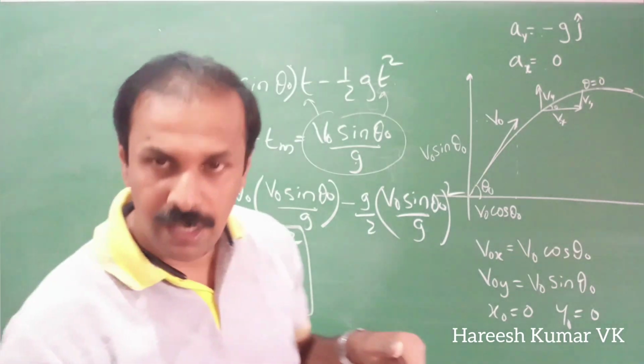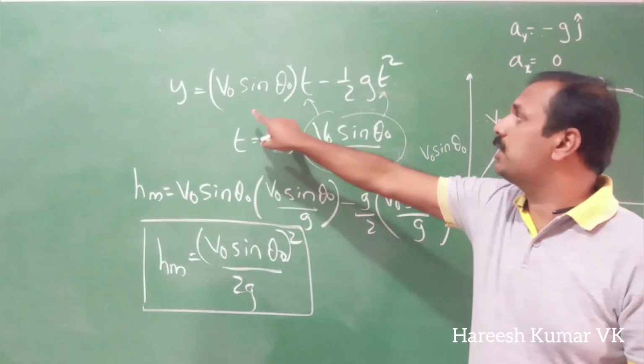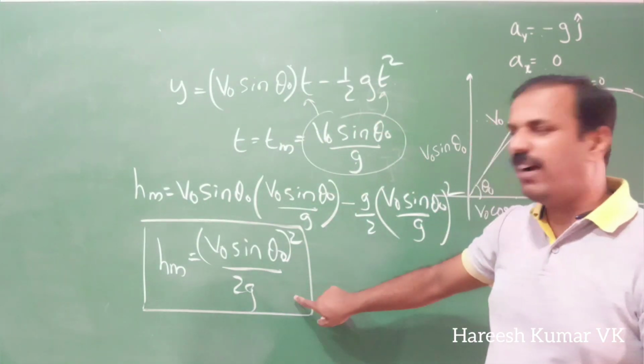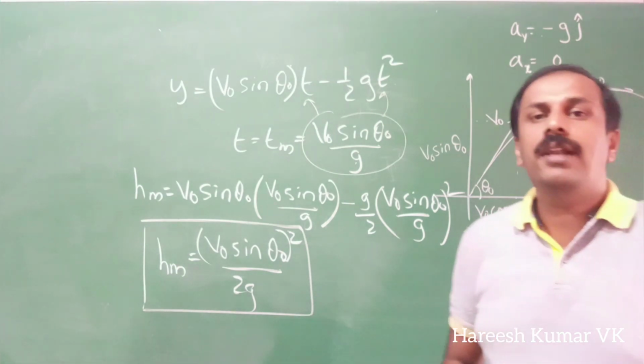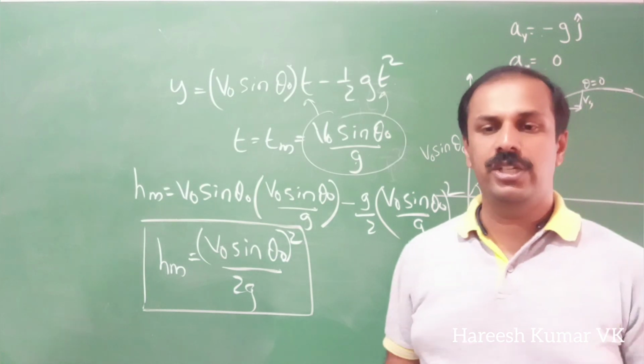So by substituting the value of time to reach the maximum height in the equation for y, we can get the maximum height. What is the maximum height? Up to what height this projectile will go? That can be obtained like this.